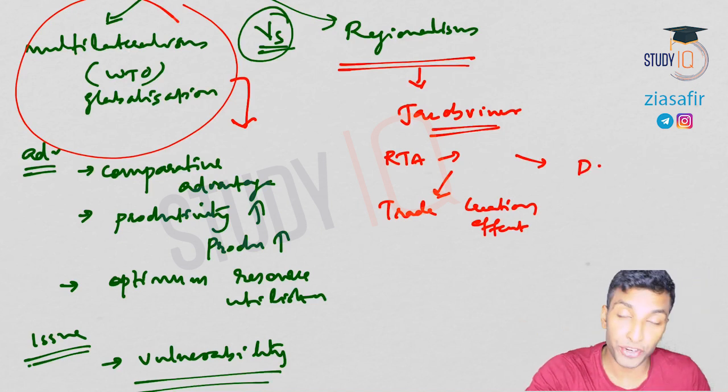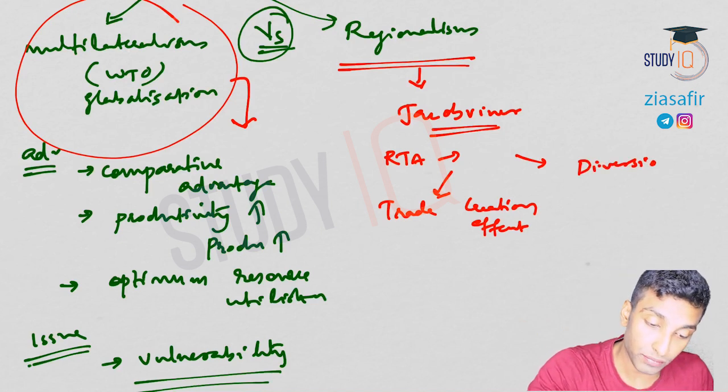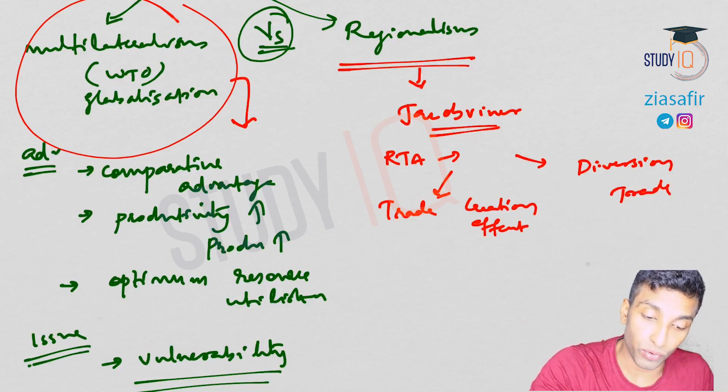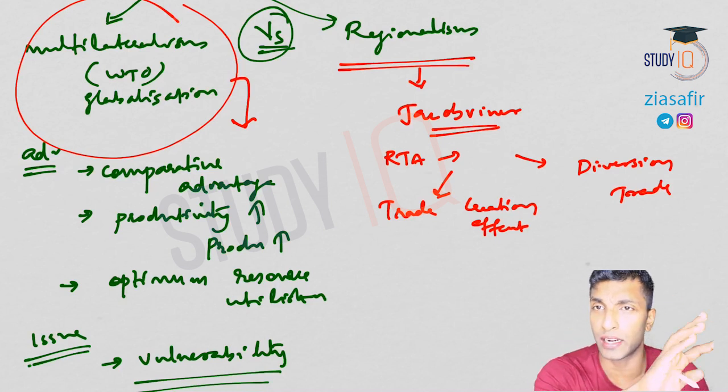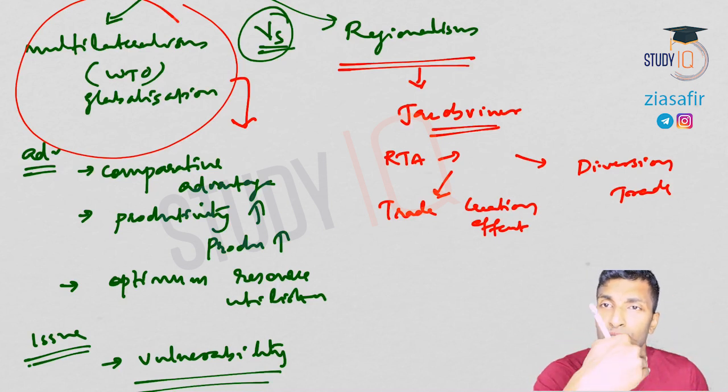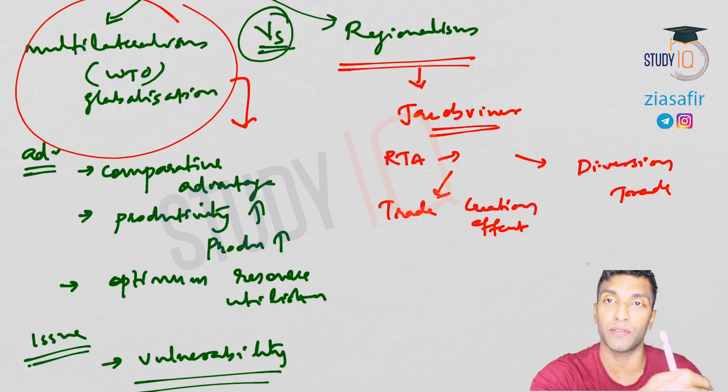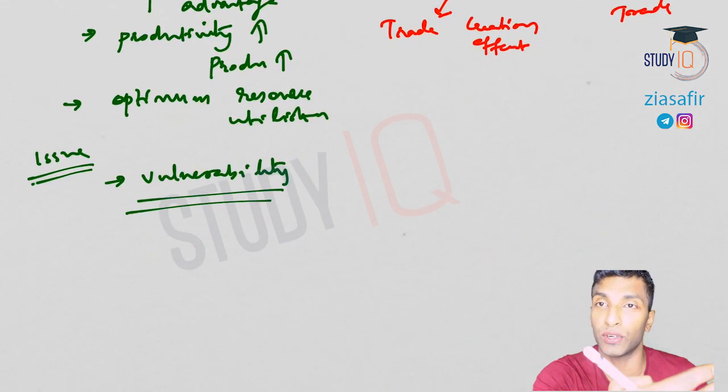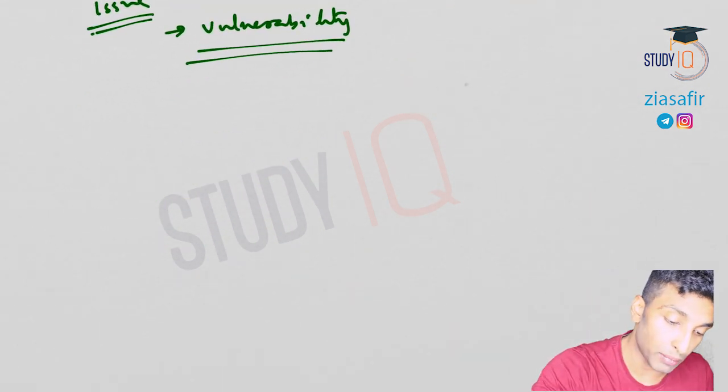The second effect is trade diversion, the diversion of trade. What do you mean by that? Suppose we have trade with some other country, the US. Now let's suppose we engage in an FTA with Japan. There is a possibility that from now onwards we may not trade with the US, we may trade with Japan. That's what you mean by trade diversion. I'll show you with an example.